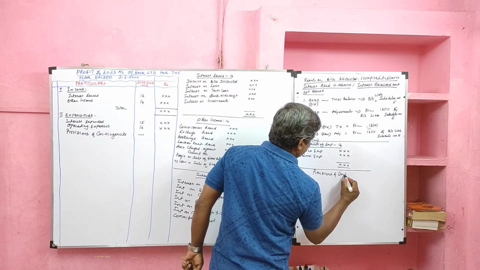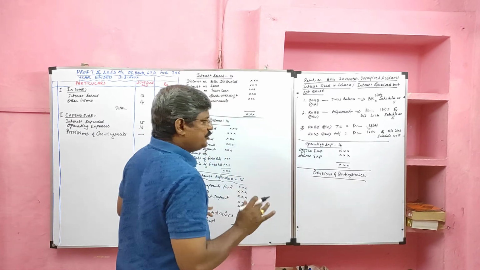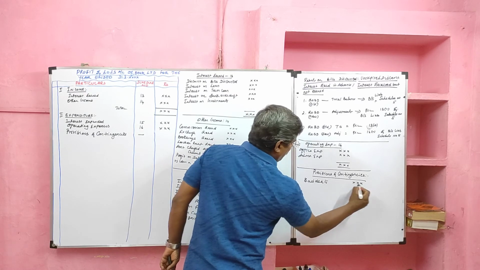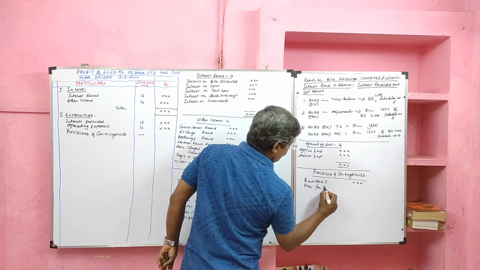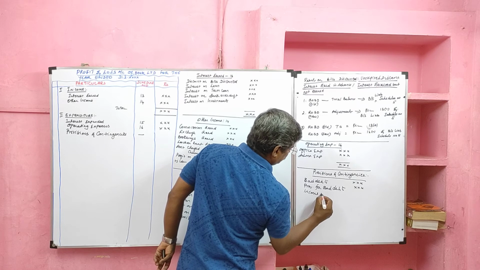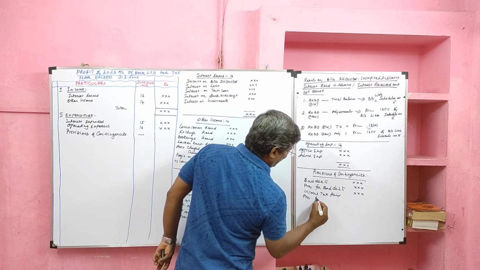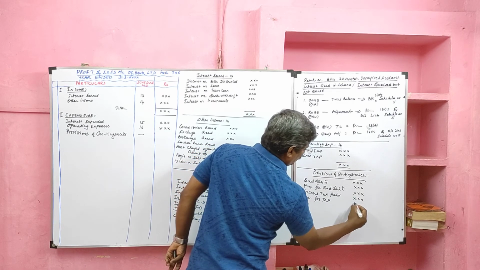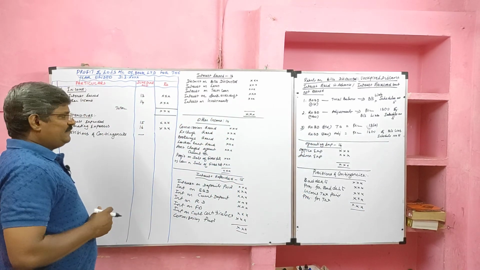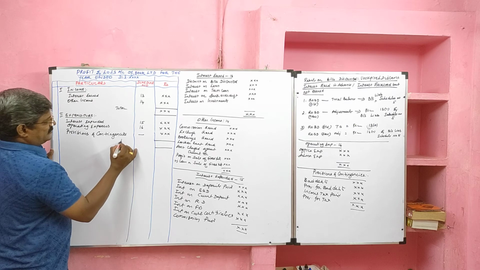Bad debts recorded, provision for bad debts, income tax paid, and provision for income tax are recorded. Then we should total the expenditure.